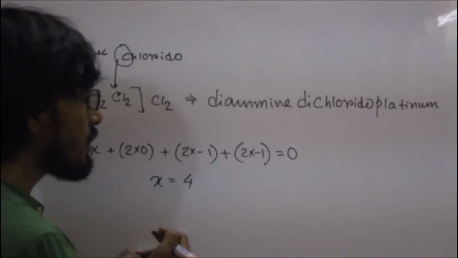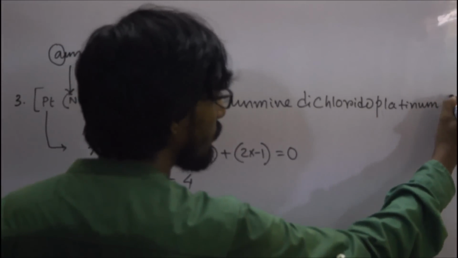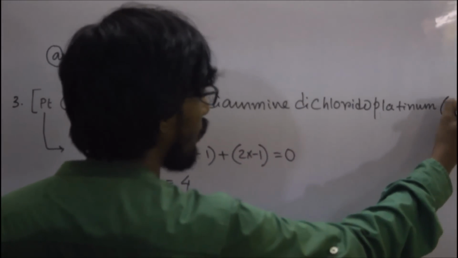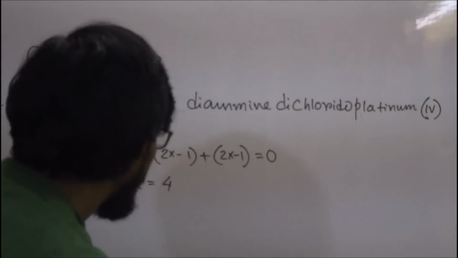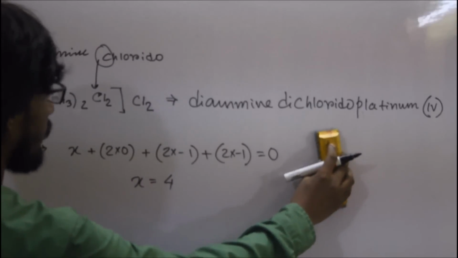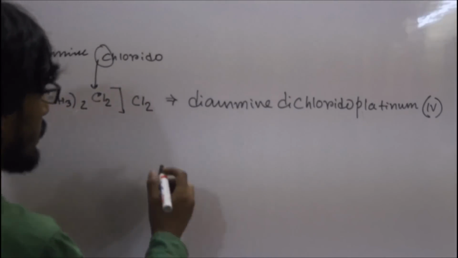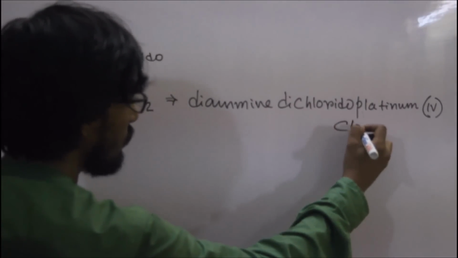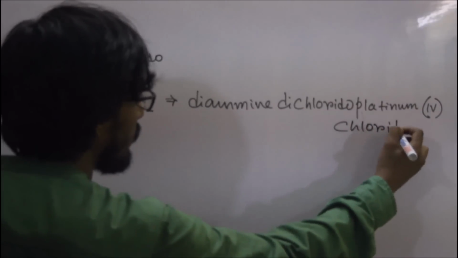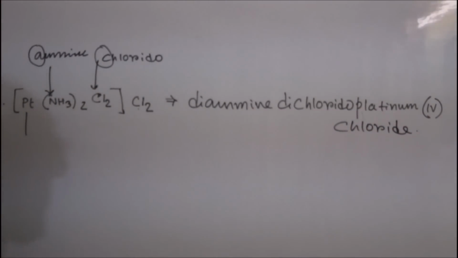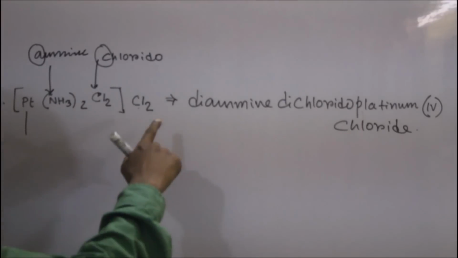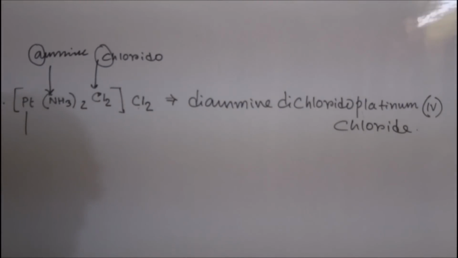So the oxidation state of platinum is 4. Now we have to write the name of the anion, which is chloride. So this is the IUPAC name of this complex. It is diamine dichlorido platinum 4 chloride.